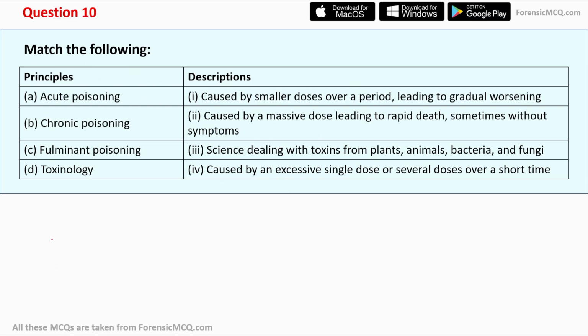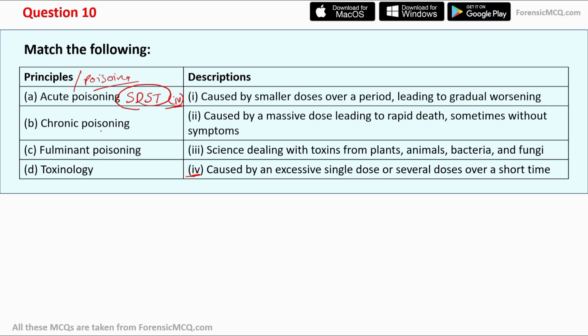Now let's move to the match the following question, which is question number 10. The first is the principle of poisoning and its description. So what is acute poisoning? I already told you. Acute poisoning is a single dose or several doses over a short period of time. So option number 4 will be the correct answer.